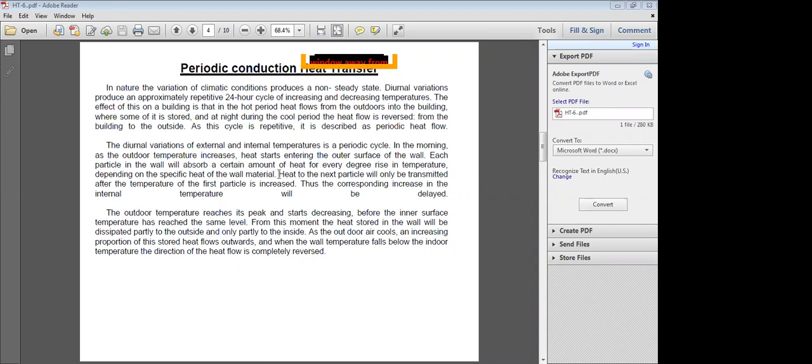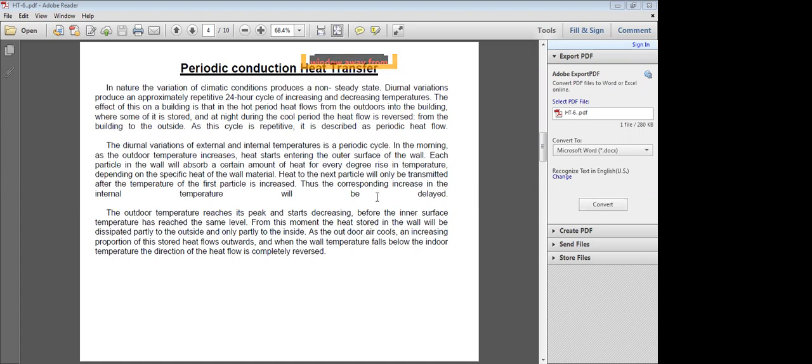In conduction heat transfer, q = -kA dT/dx, and the thermal conductivity k depends upon the wall material. So for every degree rise in the outside temperature, the wall temperature increases. Heat will be transmitted to the next particle of the wall only after the temperature of the first particle has increased. That is conduction heat transfer within the wall. Thus, the corresponding increase in the internal temperature will be delayed.